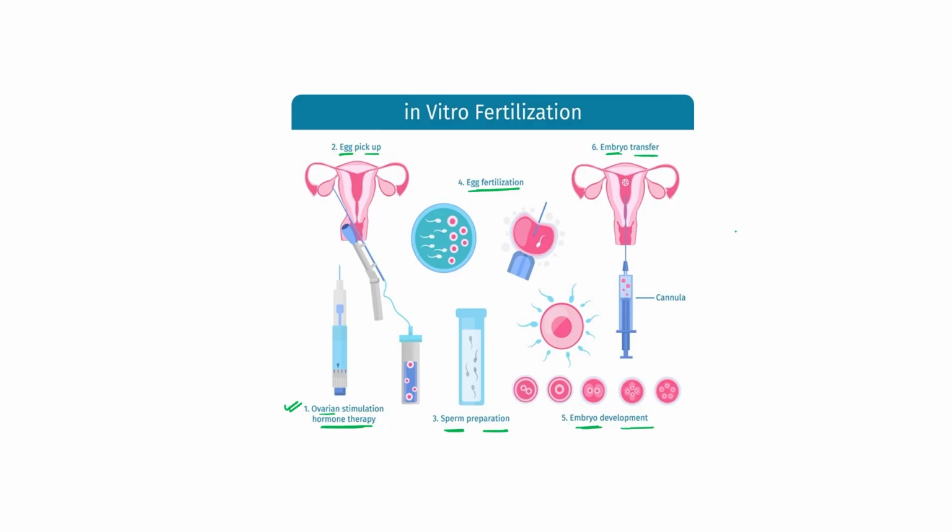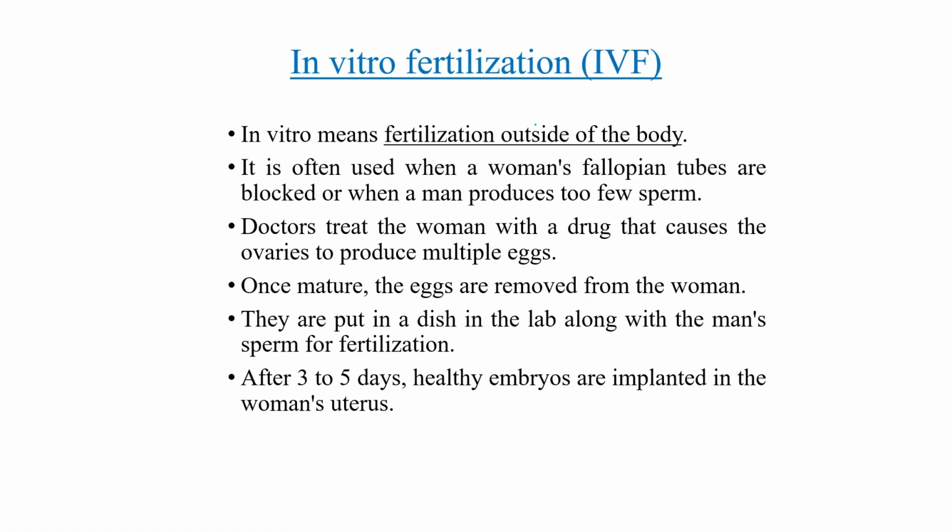Okay, so these are the steps: development and collection of fertile ova from the female body, collection of the sperm, and meeting of both the egg and sperm outside the body under laboratory conditions. After embryo development, that fertile embryo is transferred back to the female body. This comes under the in vitro fertilization technique. Okay, in vitro means outside the body. In vivo means inside, in vitro means outside. So fertilization occurs outside the body.